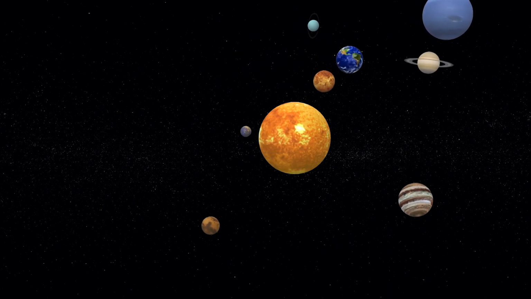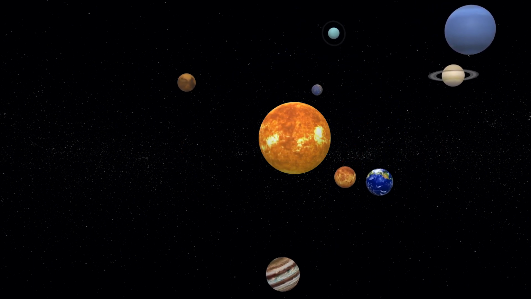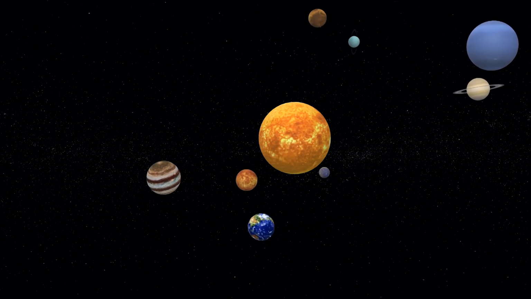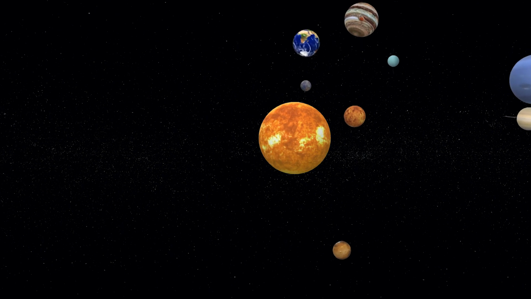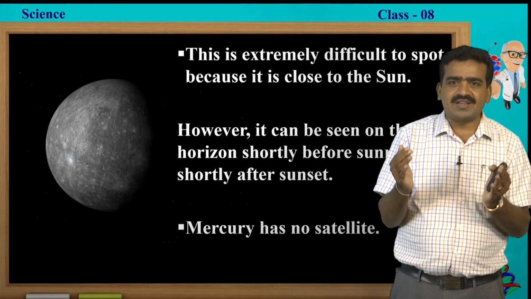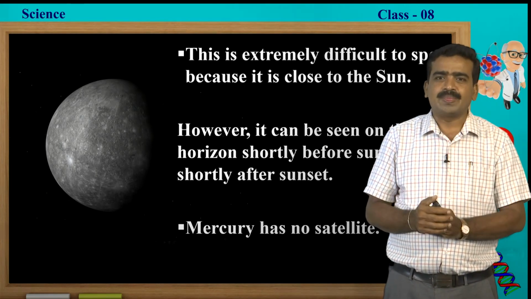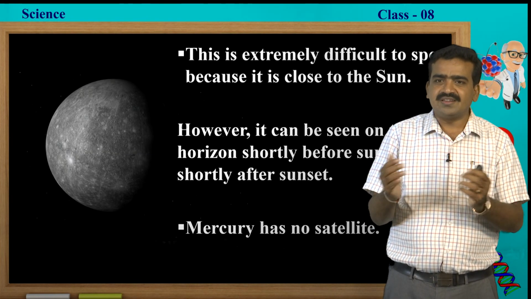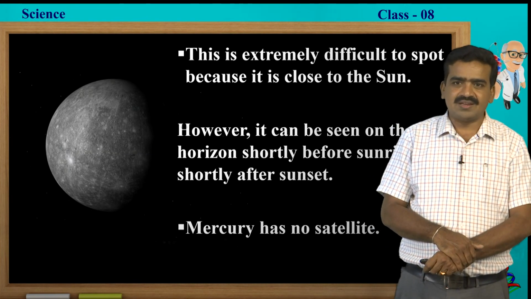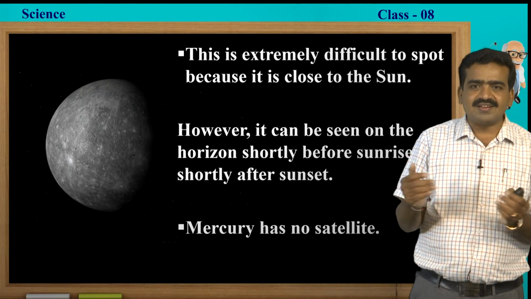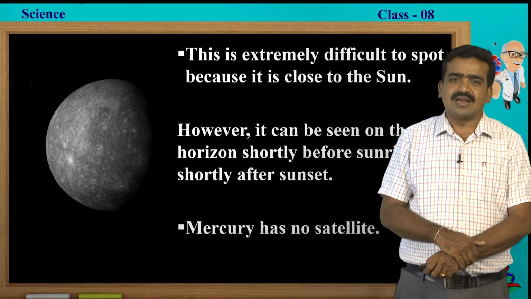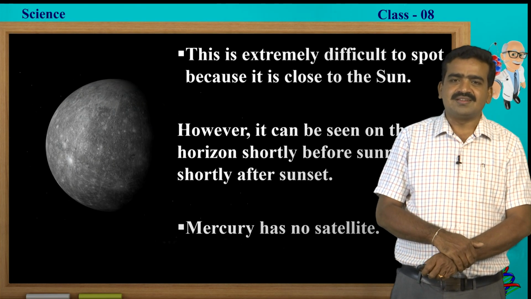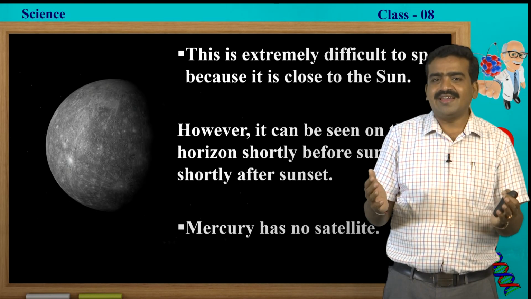Another interesting fact is that the period of revolution is only 88 days. It is not easy to identify Mercury because it is very near to the sun. However, it can be seen on the horizon shortly before sunrise or shortly after sunset. And the important thing is, Mercury does not have any satellites.